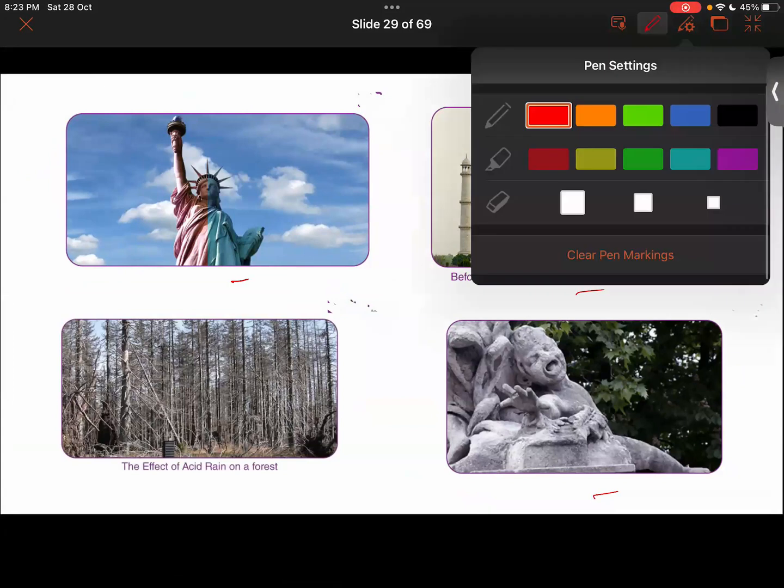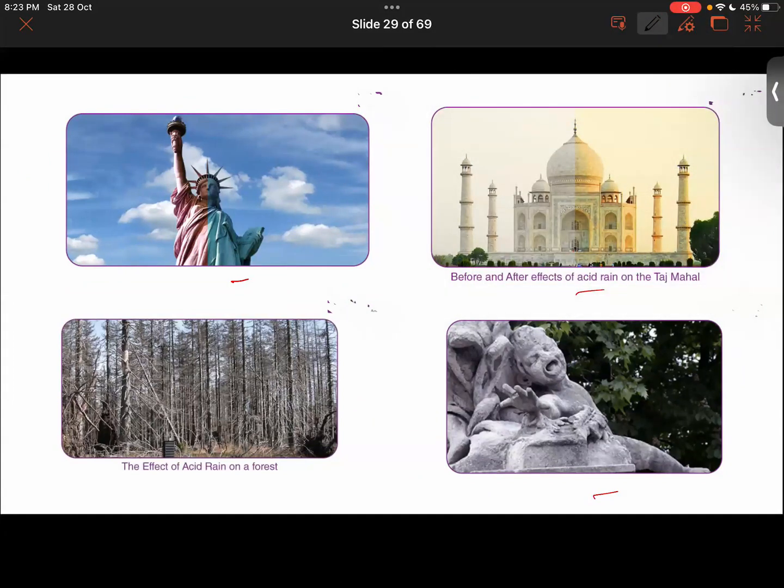So all of them, what is common in the three types? Let's see these two. What is common between these two? The Taj Mahal is made up of marble. Most of it is made of marble, right? If we talk about the Taj Mahal, almost 100% of it is made up of marble.